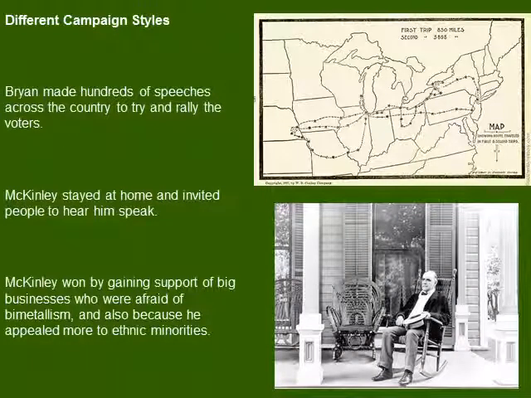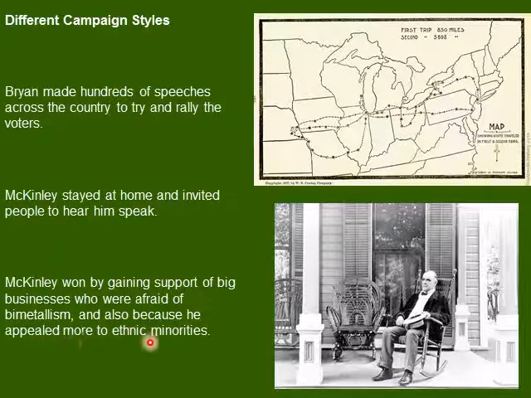And this election really does show two different kinds of campaigning. William Jennings Bryan gave hundreds of speeches across the country. We see his campaign map here. He traveled all across the country to all these different cities and tried to spread his message as far and wide as he could. McKinley, on the other hand, had what was known as a front porch campaign, where he invited people to come to his home and hear him speak about political issues.